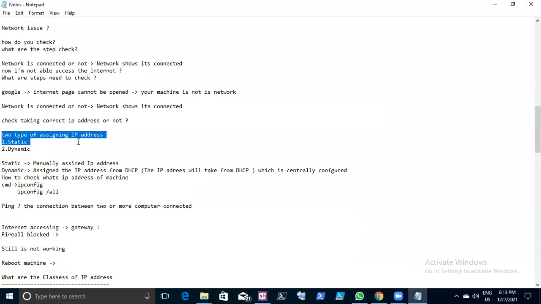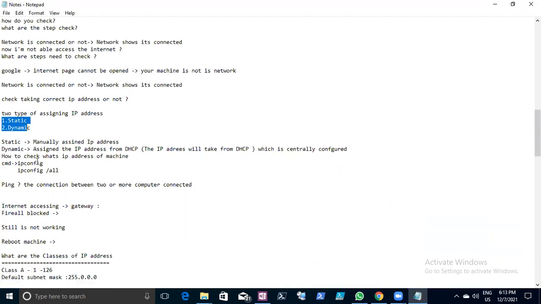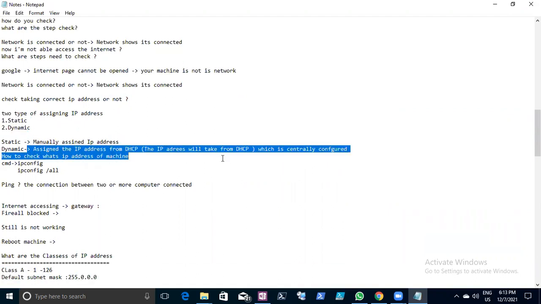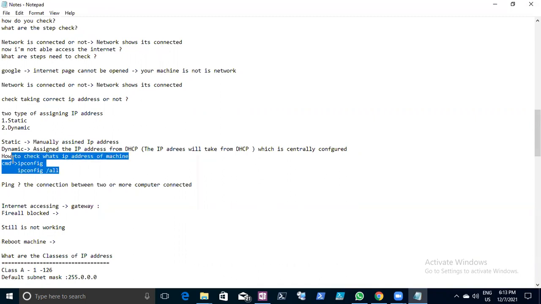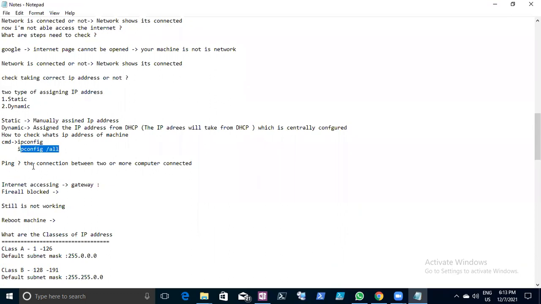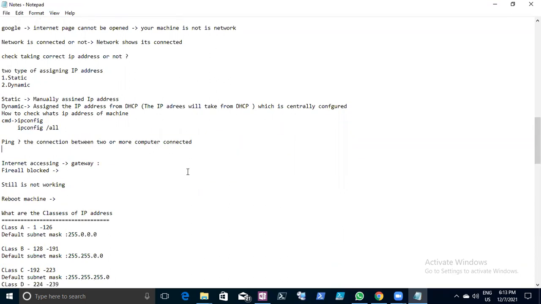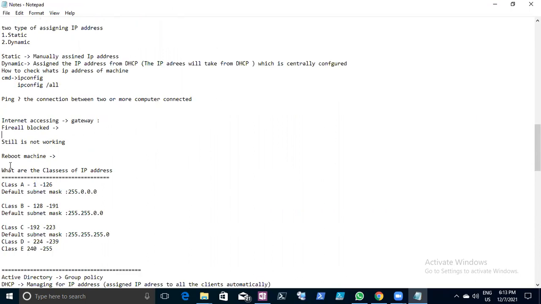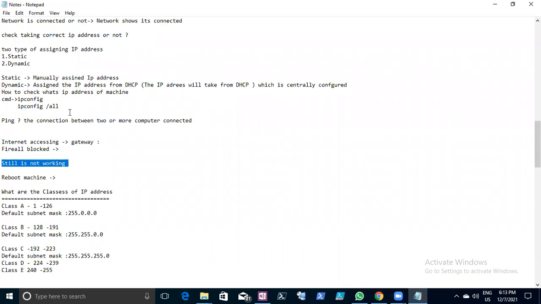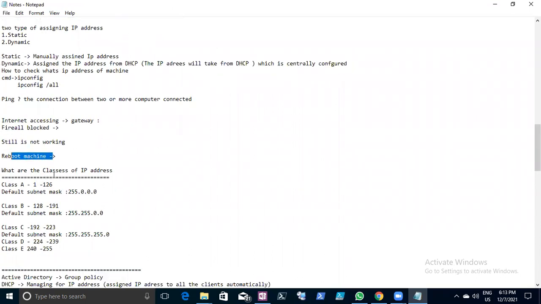There are two types of assigning IP addresses, static and dynamic. Static is a manually assigned IP address, and dynamic means IP addresses assigned from DHCP. We verify this, and the commands we use are ipconfig and ipconfig /all. We can also check the ping connection between two or more connected computers. Internet accessing, we have checked the gateway as well. Firewall blocked, these are all things we need to verify one by one. If it's still not working, then we think about rebooting and restarting the machine.